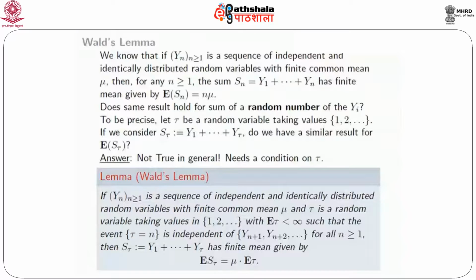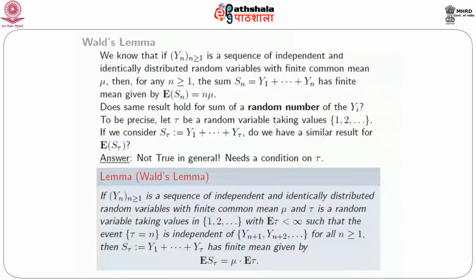That is, the event tau equal to n will be independent of yn plus 1, yn plus 2, etc., for all n greater than or equal to 1. Of course, this would also be true in another case when tau is completely independent of the whole sequence y. Anyway, if tau satisfies this property, then the result is true.